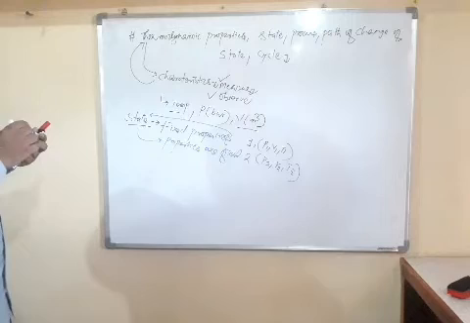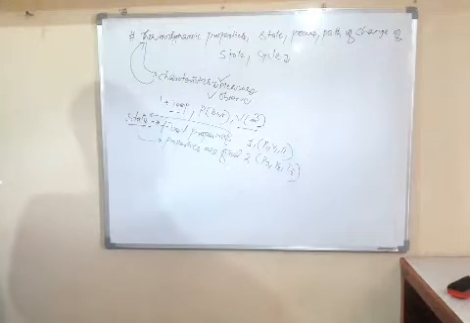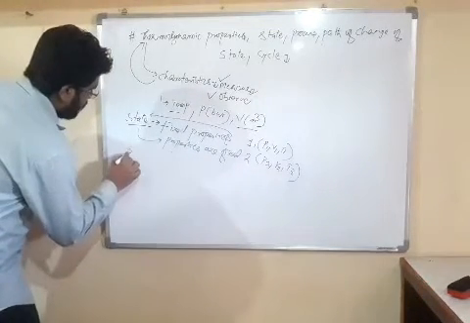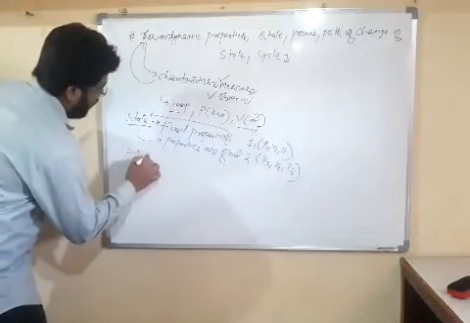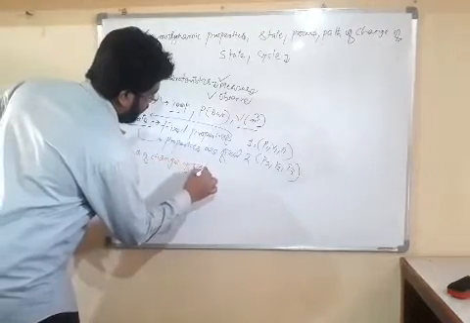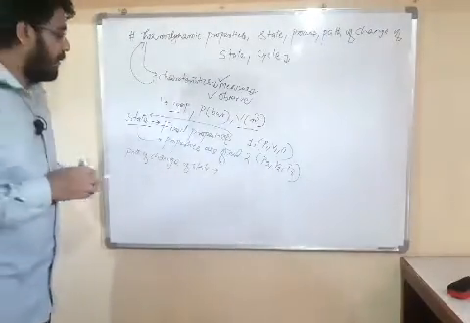Now friends, we will take path of change of state. Friends, what is path of change of state? Dear friends, what happens here?